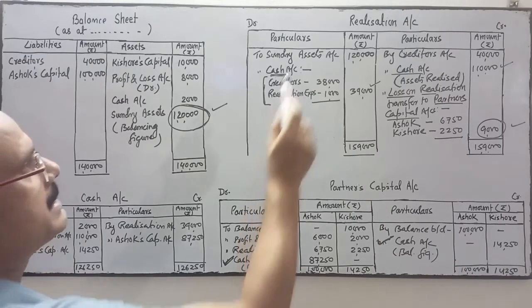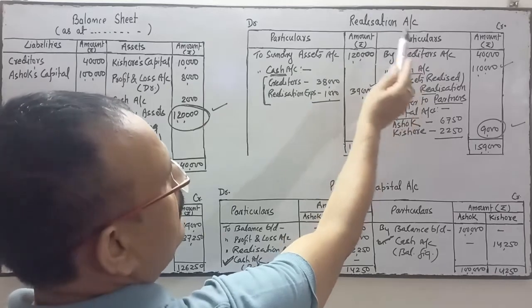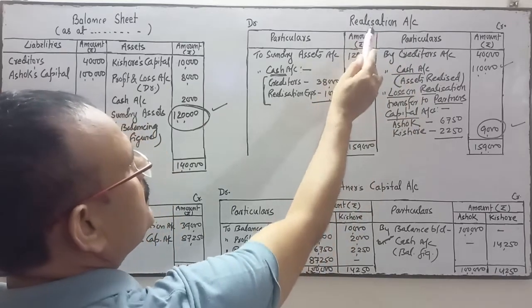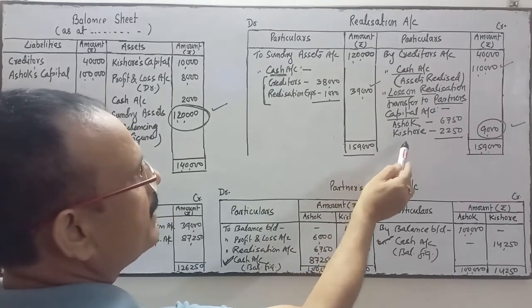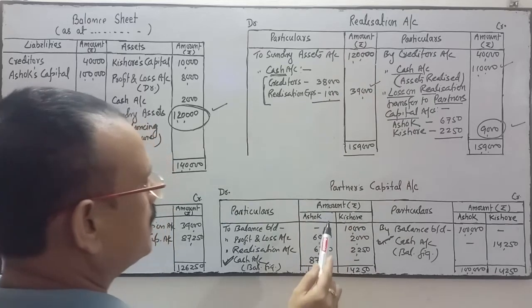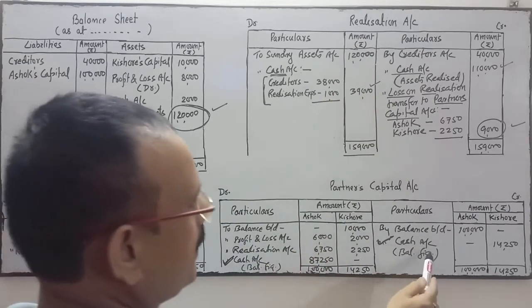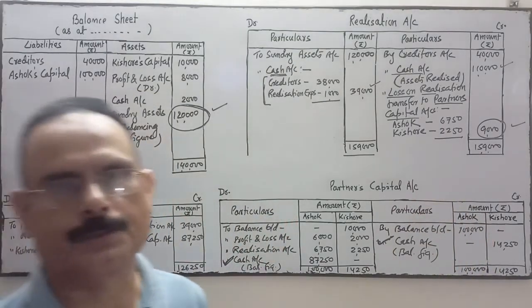So entry is realization account debit to sundry assets, creditors account debit to realization, cash account debit to realization, realization account debit to cash account, Ashok capital account debit, Kishore capital account debit to realization, Ashok capital account debit to cash account debit to Kishore's capital. These are the journal entries also.